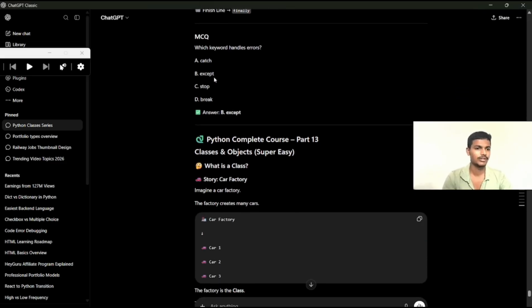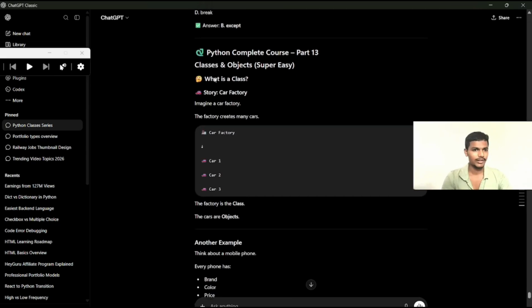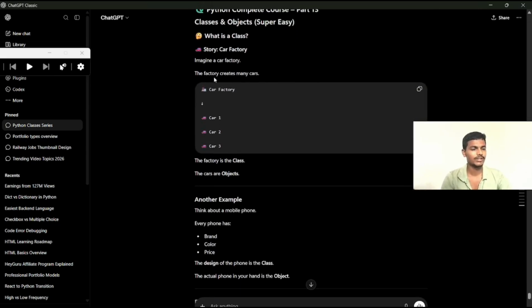Okay, this keyword. Then in Python, right now we will discuss classes and objects. What is a class? A class is a blueprint. In case you want to build one house, we have some route map like this. I want to build the kitchen on the right side, the hall on the left side, and in the middle area we will arrange the TV and sofa, like this. That thinking way is called a class. A class is a blueprint.